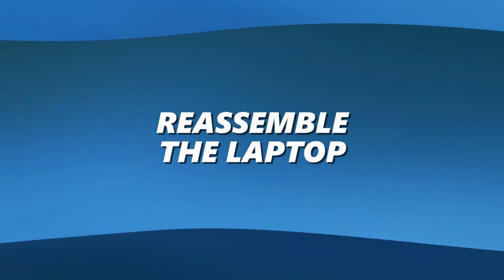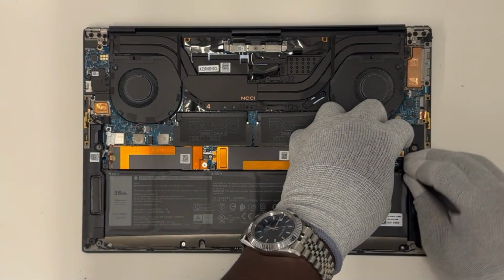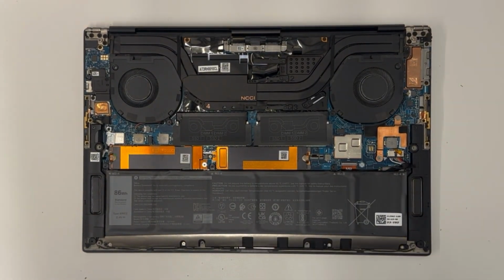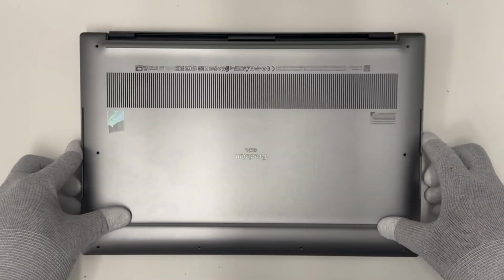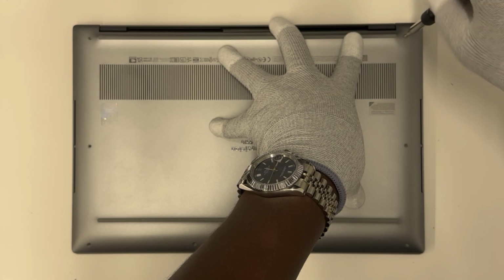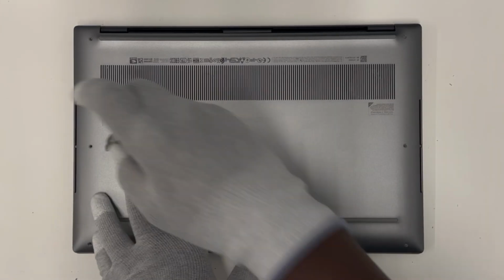Reassemble the laptop. Reconnect the battery cable to the system board. Snap the base cover back into place, aligning the screw holes. Finally, secure the cover with the 8 screws you removed earlier.